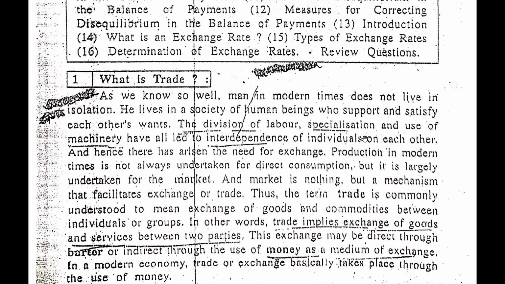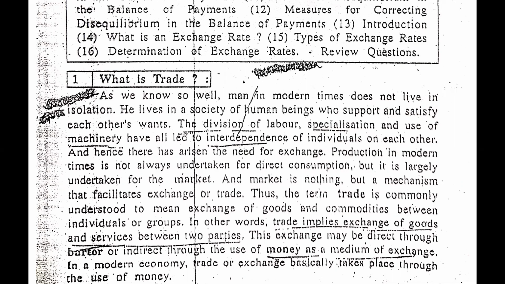The division of labor, specialization, and use of machinery have all led to interdependence of individuals on each other, and hence there has arisen the need for exchange. Production in modern time is not always undertaken for direct consumption, but largely for the market. And market is nothing but a mechanism that facilitates exchange or trade. Thus, the term trade is commonly understood to mean exchange of goods and commodities between individuals or groups.